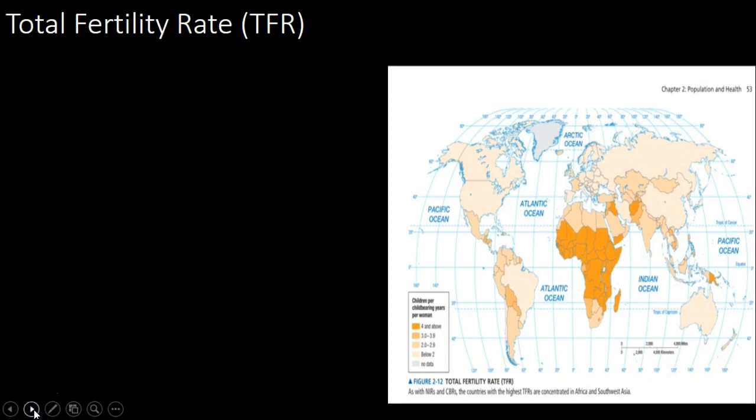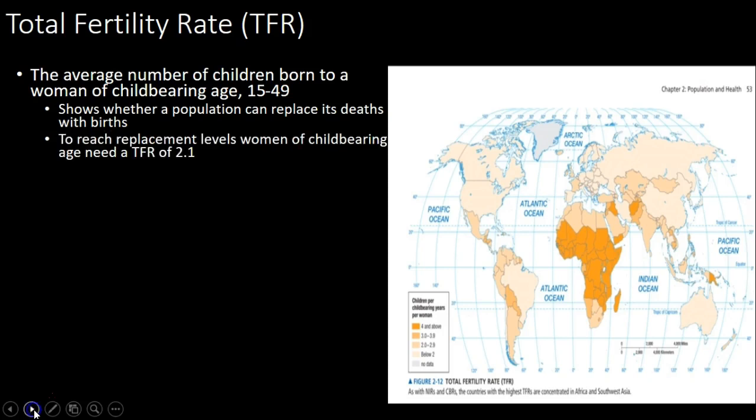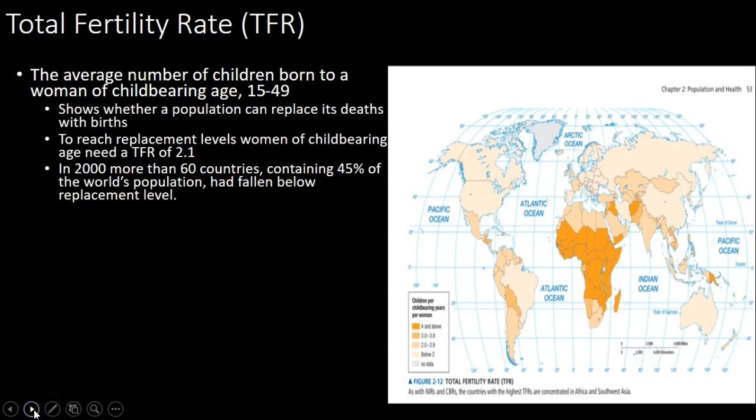Next, we get into what's called the total fertility rate. This is the average number of children born to a woman of childbearing age, 15 to 49. It shows whether a population can replace its deaths with births. You need to make sure your fertility rate is high enough that as people die, they can be replaced. To reach replacement levels, women of childbearing age need a total fertility rate of 2.1.